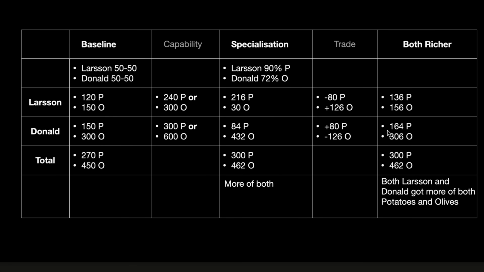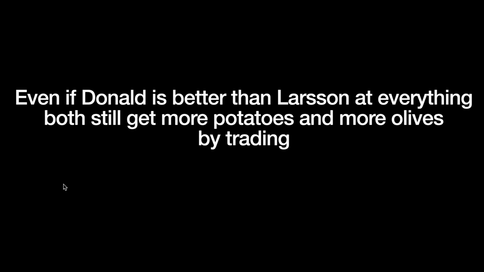Donald also got more potatoes and more olives, just like Larsson. So both got more of both. Even if Donald is better than Larsson at everything, both still get more potatoes and more olives by trading. So even if one country is better in everything, both still benefit from trade.